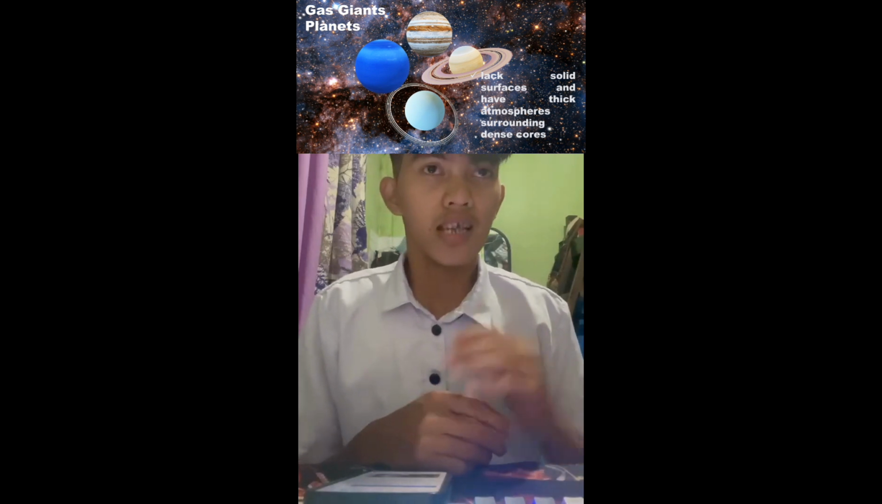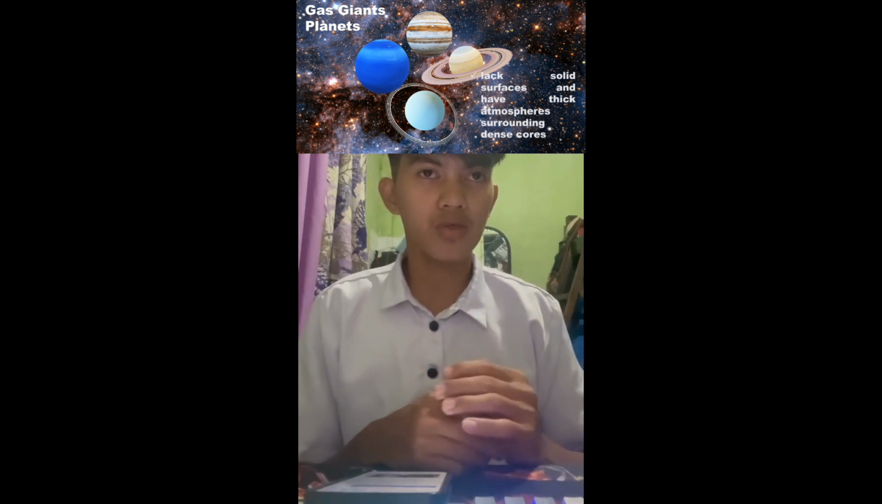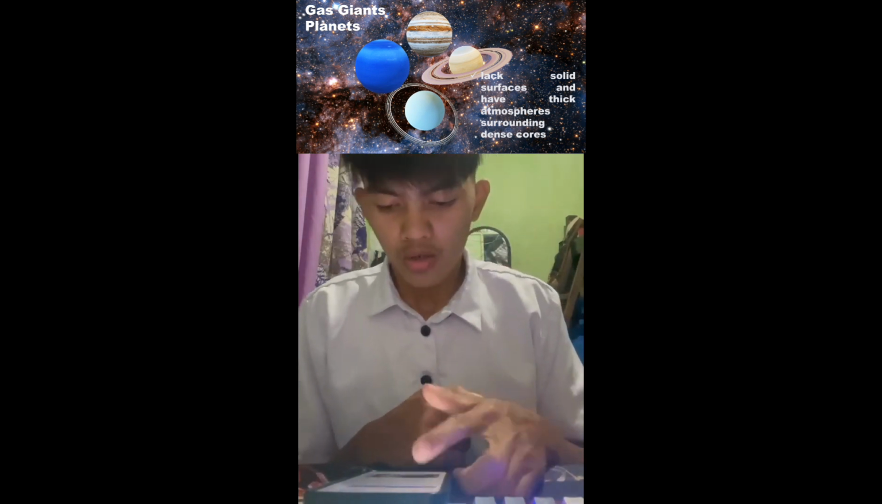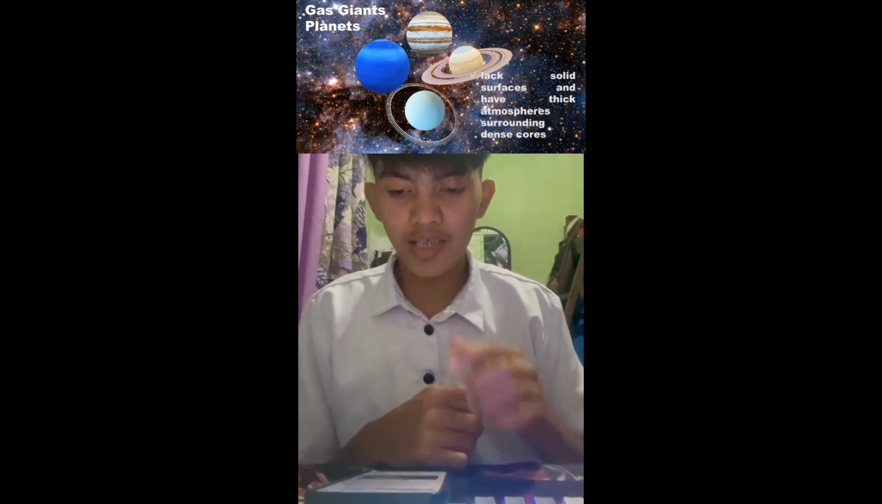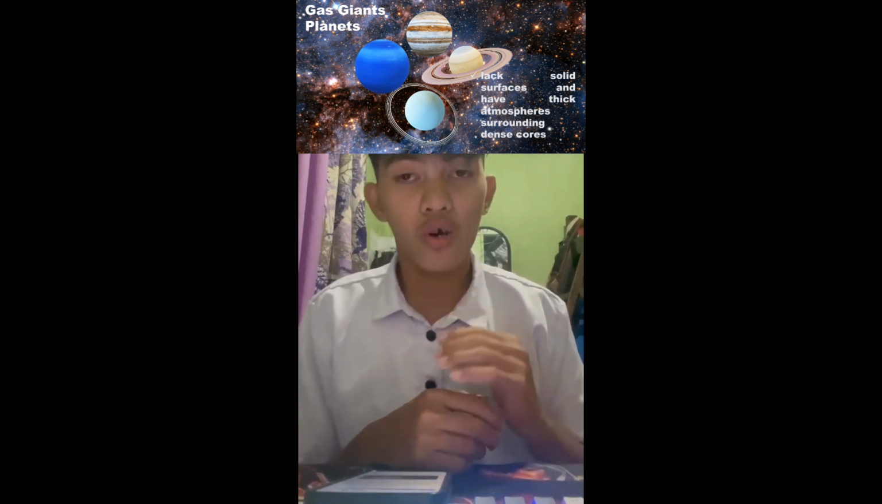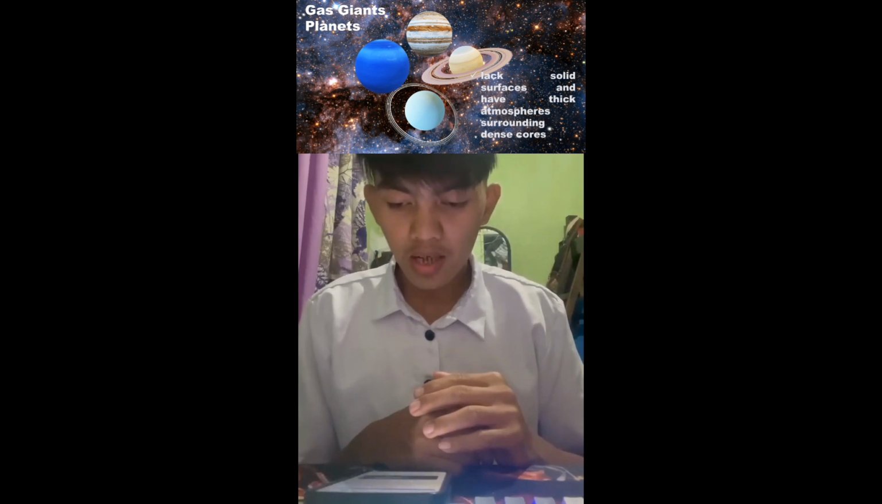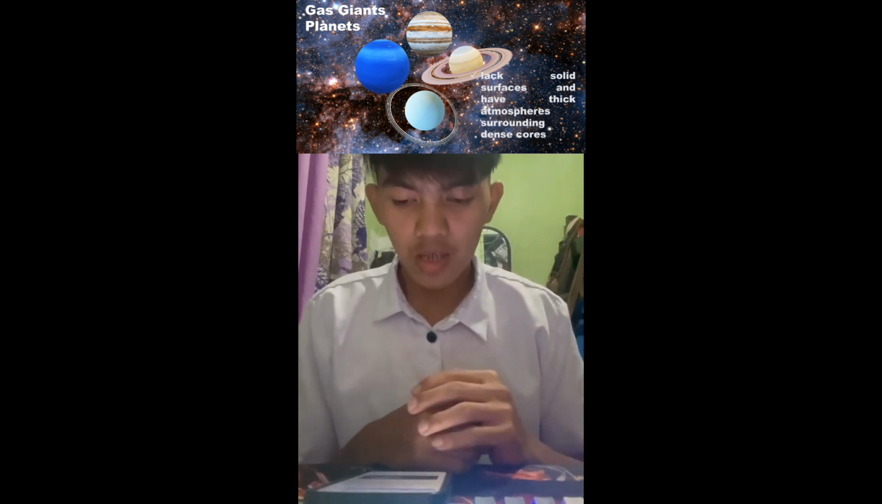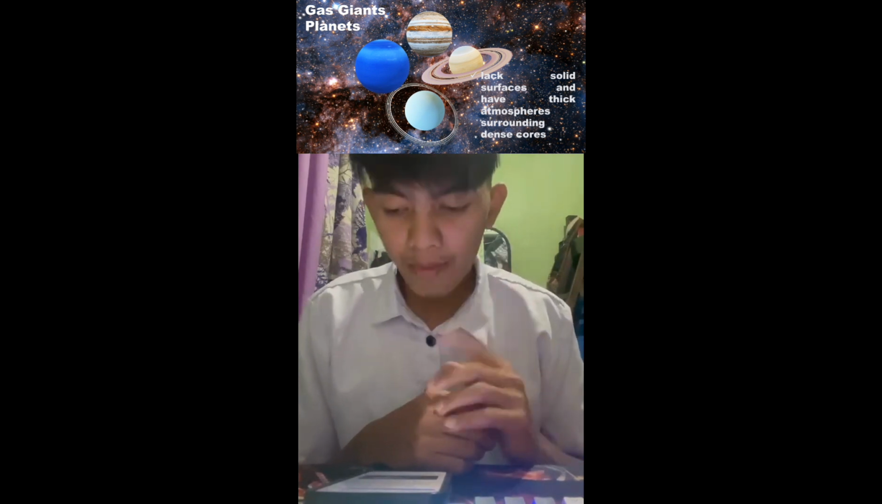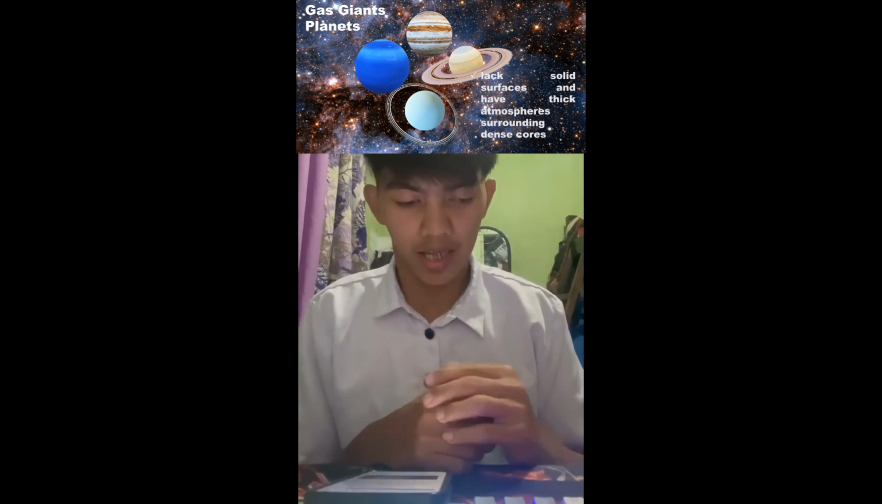Next are the gas giant planets. Gas giant planets lack solid surfaces and have thick atmospheres surrounding dense cores. They are a type of giant planet composed mainly of hydrogen and helium. They are characterized by their immense size and lack of solid surfaces. Instead, they possess a swirling gaseous atmosphere that extends deep into their interiors. In our solar system, Jupiter and Saturn are prime examples of gas giants.